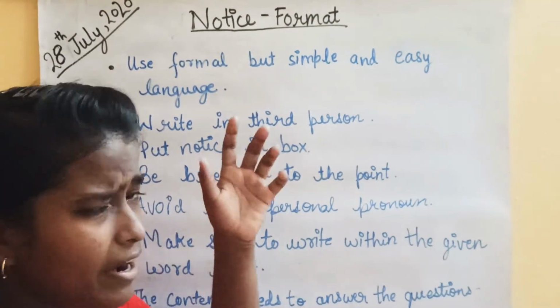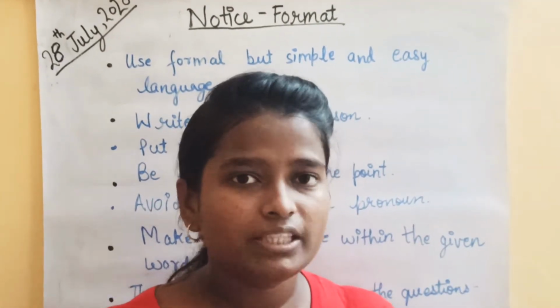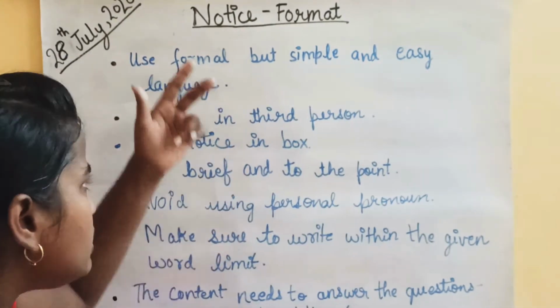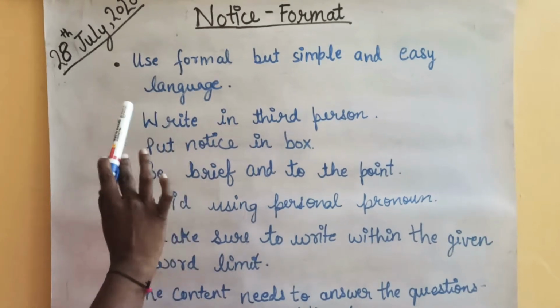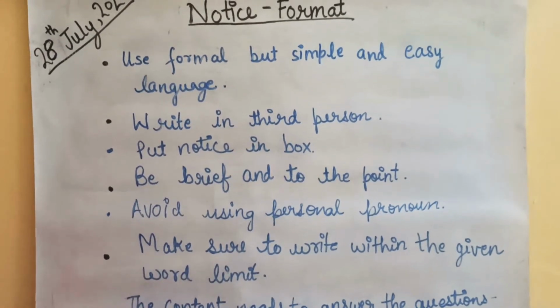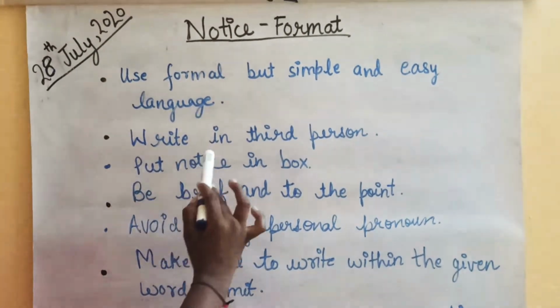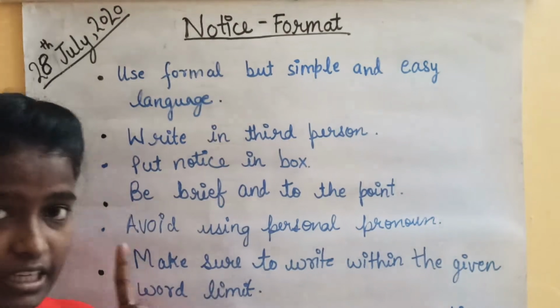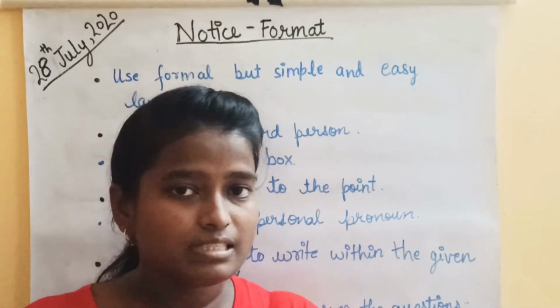To write a notice, we have to keep in mind some basic rules. So let me tell you what those basic rules are. The first one is to use formal but simple and easy language. You should keep in mind that the words should not be sophisticated, they should be simple and easy. You have to write the notice in the third person, and keep in mind to put the notice in a box. You must always write the notice in a box.